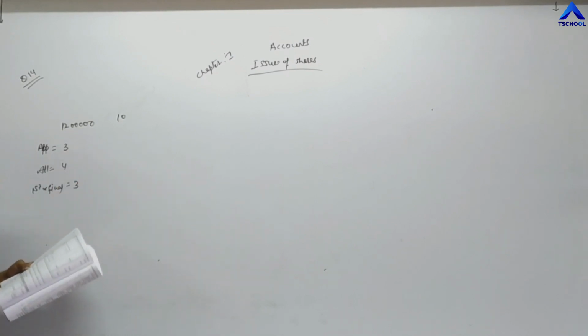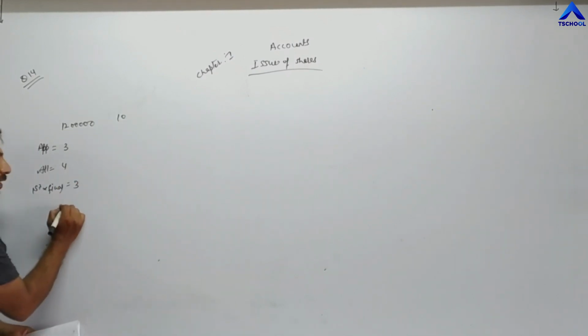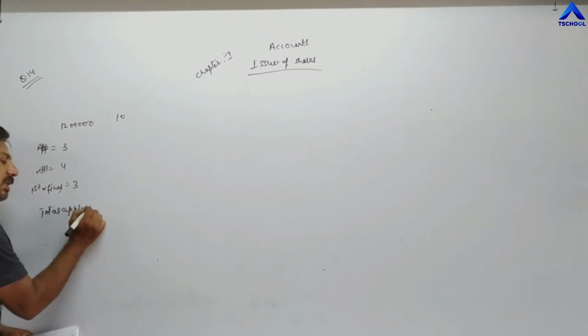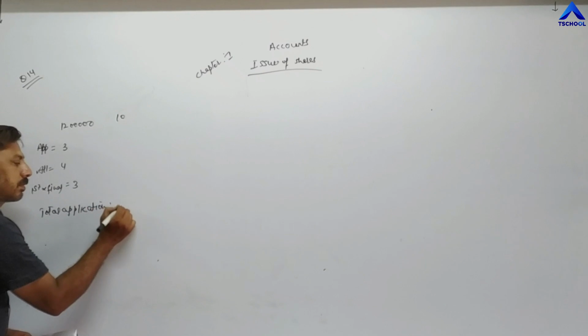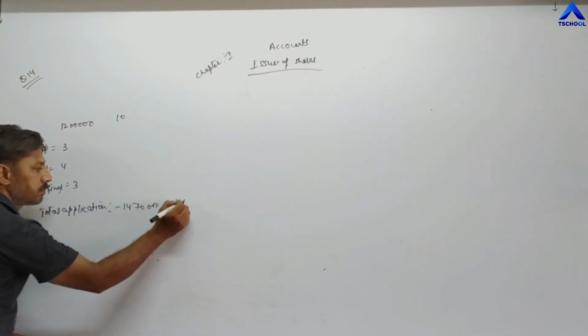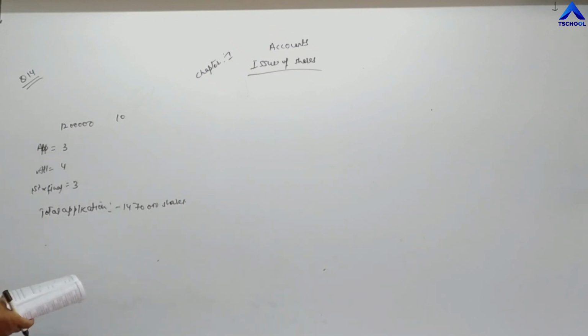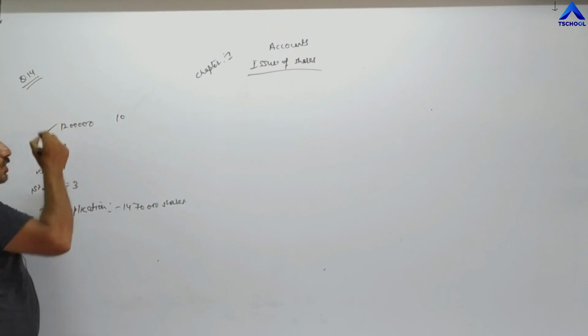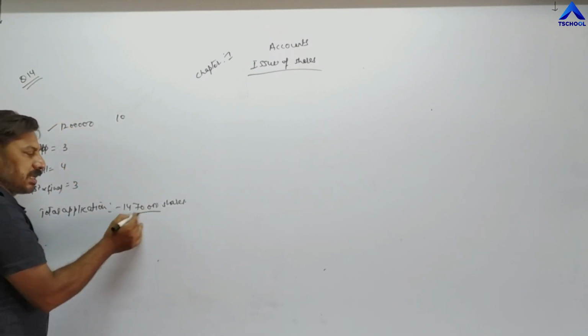Company received applications for 14,70,000 shares in total. Here the company is issuing 12 lakh shares and received applications for 14,70,000 shares.